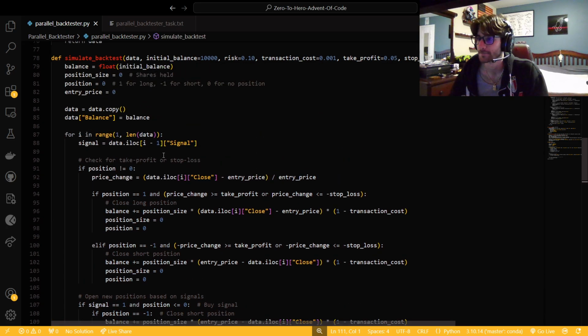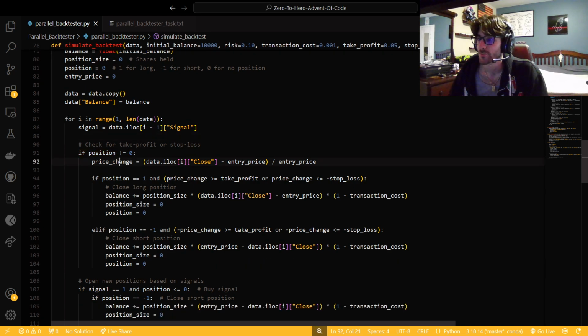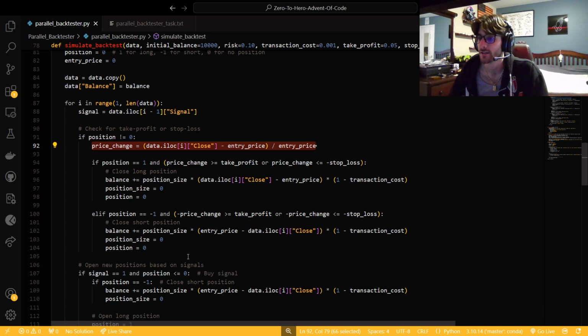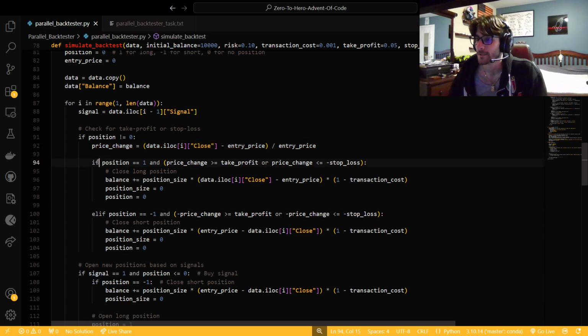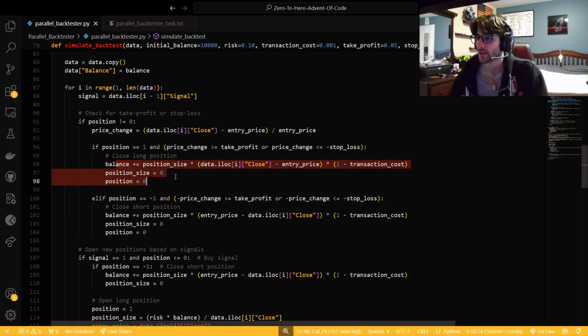We're just going to get our signal, and then we need to check if we're in a position. If we're in a position, we want to check what the price change is, because even if we don't exit yet, we want to update it. So we're going to see if our position is 1, check for the risk, and then we could close it out and reset these variables.